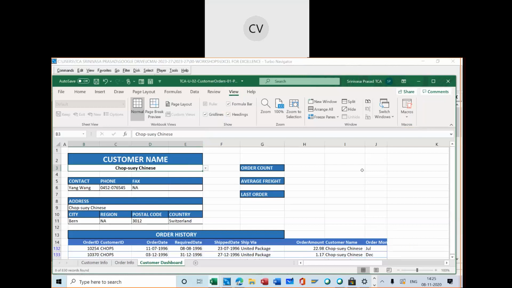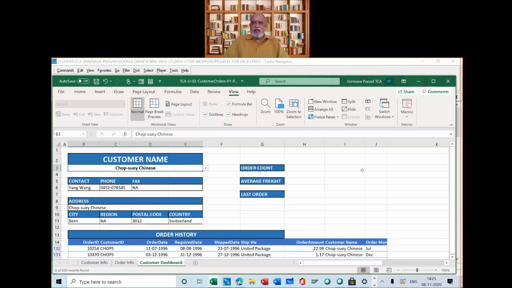What macro does is, when I start, the macro is to be recorded, saved and executed. So whatever I am going to do, I will first have to record it and then I will have to run it.